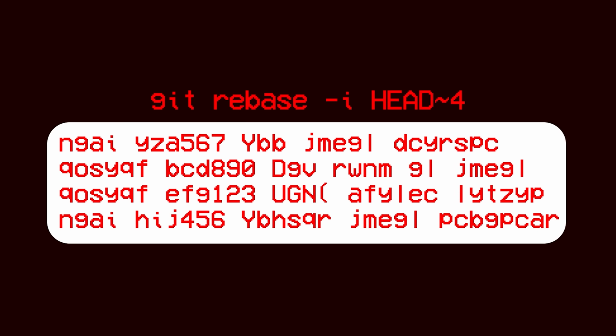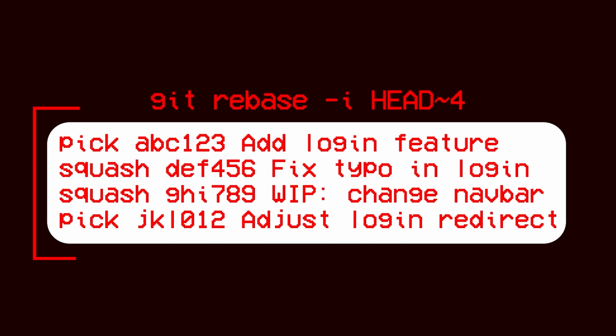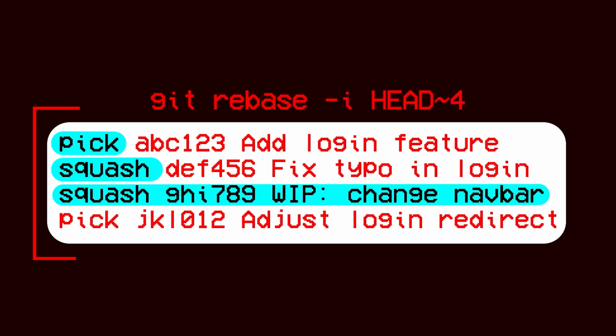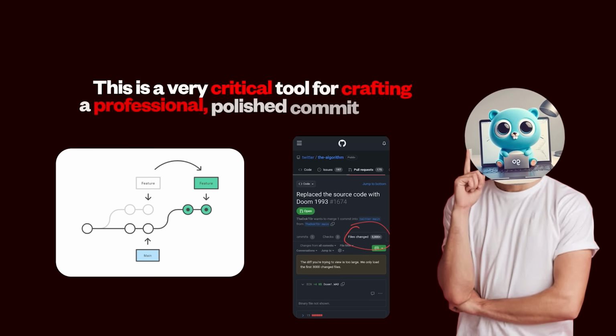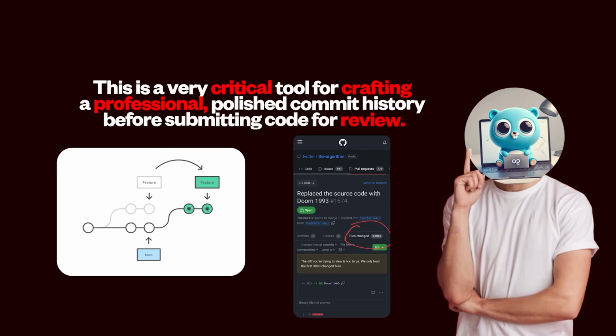You run it like this. This allows you to interactively edit the last 4 commits. A text interface opens showing a list of commits and actions like pick, squash, edit, and drop. You can squash multiple small work in progress or fixed typo commits into one meaningful commit. You can even pause during a rebase to make changes to the working tree and continue afterwards. This is a very critical tool for crafting a professional, polished commit history before submitting code for review.